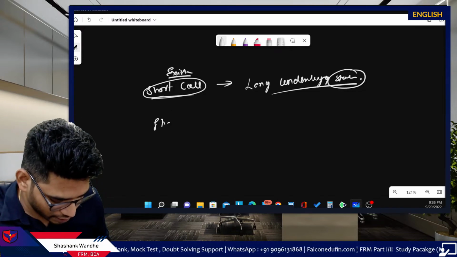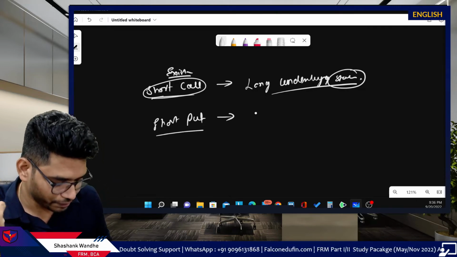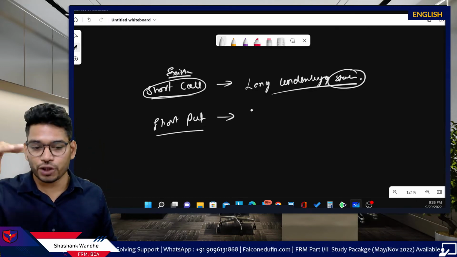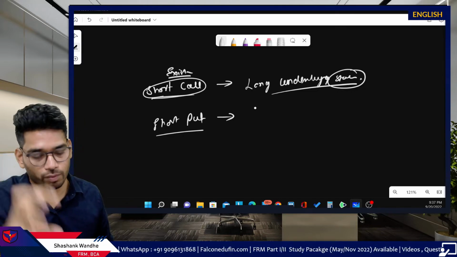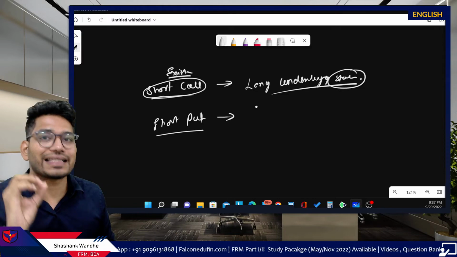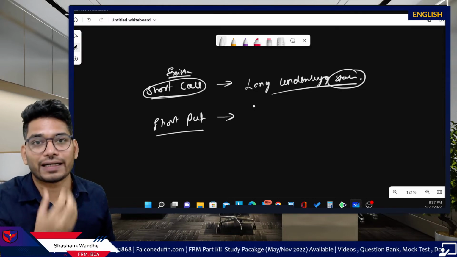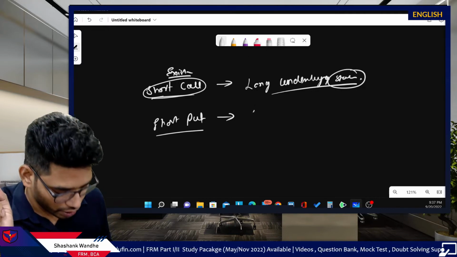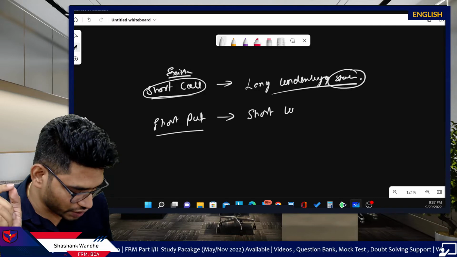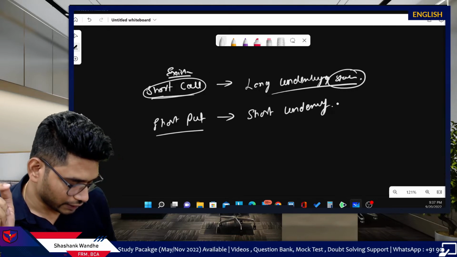Then let's discuss the short put position. In this case, we know a short put generates losses when the underlying price declines or moves downwards. So we need a position in the underlying which generates profits when the underlying price moves down. And what is that position? A short position in the underlying, right?